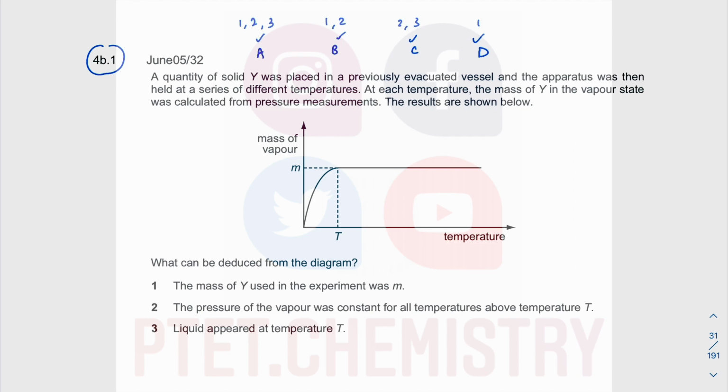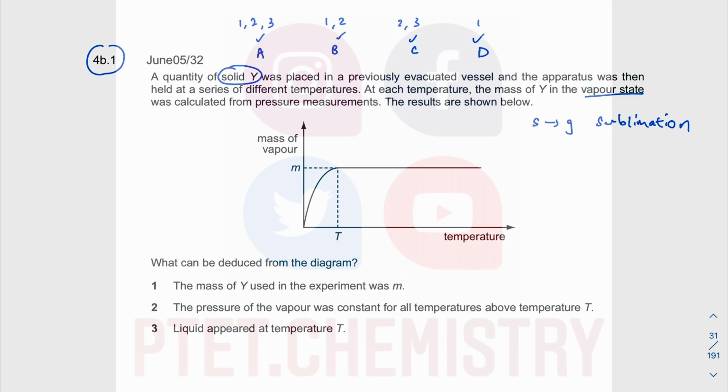It's basically saying that you have a solid Y, and then you go from the solid to the vapor state. So this is something you call sublimation, and you know that iodine, which is a case study in states of matter, does sublime from a gray solid to a purple colored vapor in the gaseous state.